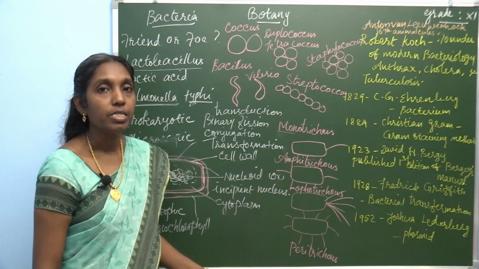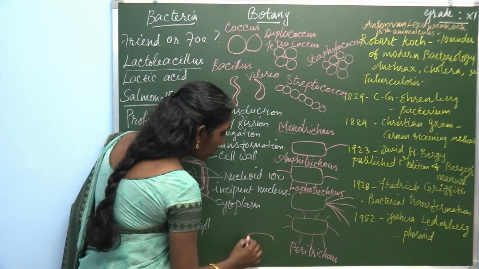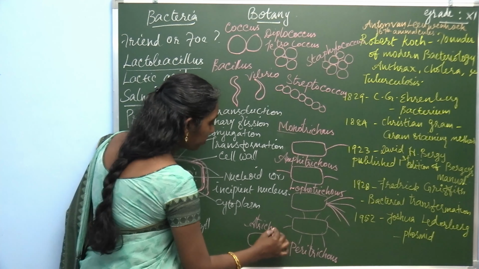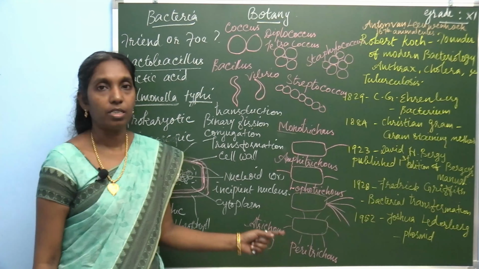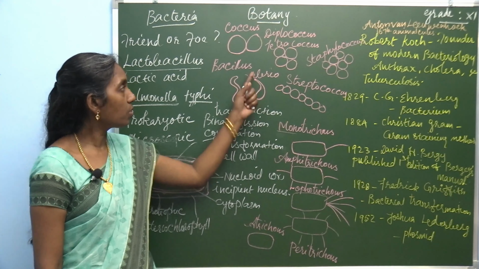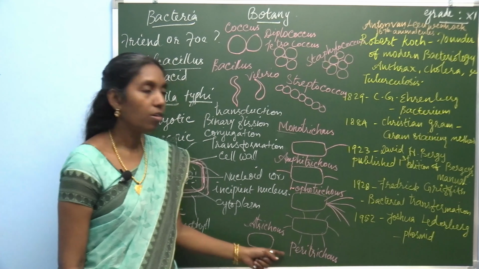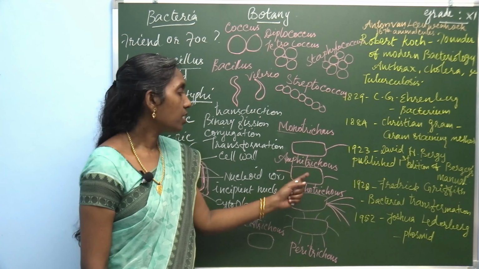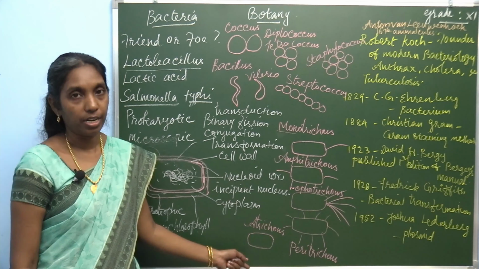And sometimes the bacteria which lacks flagella is known as atrichous. So, there are two different classifications. One is based on the shape of bacteria, another one is based on flagellation. Based on flagellation, there are monotrichous, amphitrichous, lophotrichous, peritrichous and atrichous.